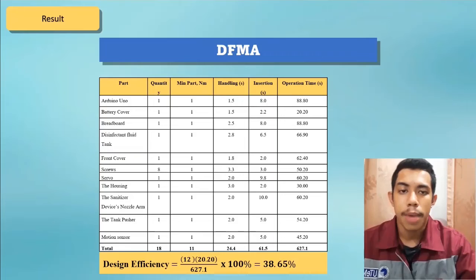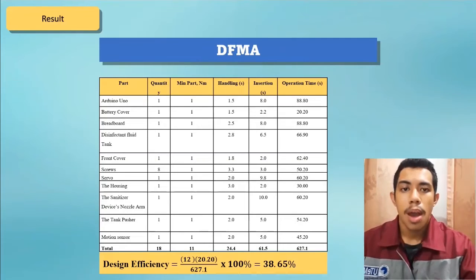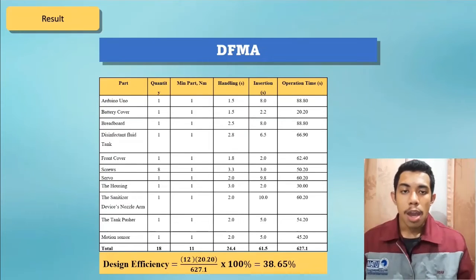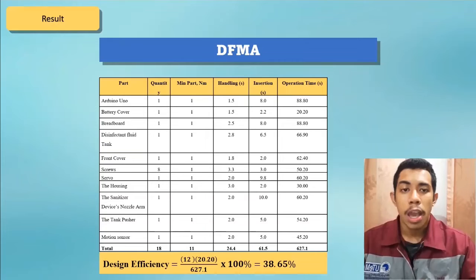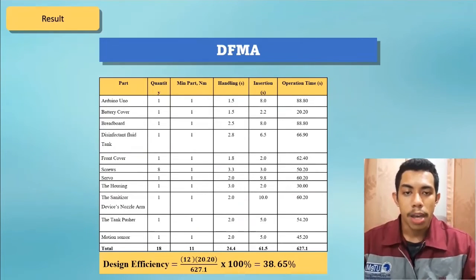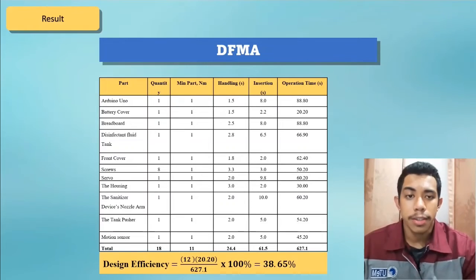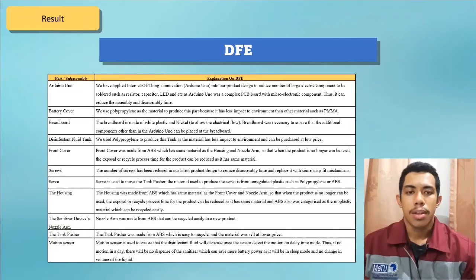DFMA will help us to have a better efficiency of the design, and we can also estimate our operation time wisely. Operation time is really important for us to know how much we need to pay the workers to complete the job in a period of time. The design efficiency that we obtain in DFMA is the minimum part and minimum operation time divided by total time. Design efficiency is really important for us to know whether it's strategic for production or it will cause a deficit for the product. Next is DFE.